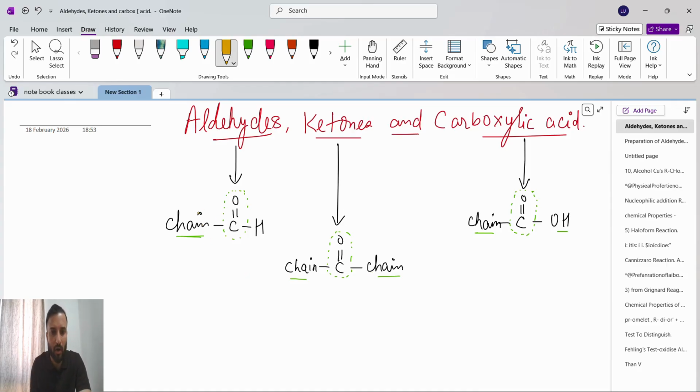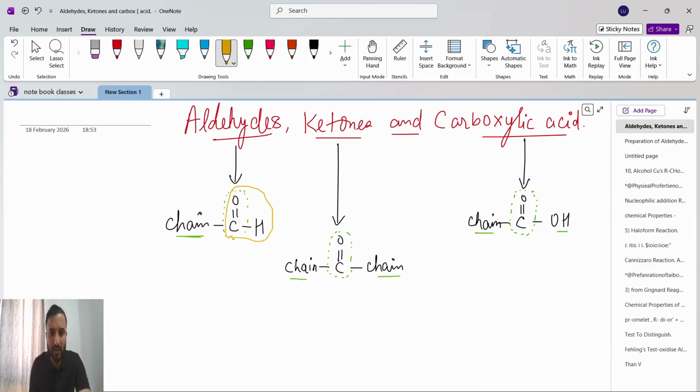Or any other branched chain or compound which is attached. We don't care about what is attached to the main group. We just have to understand that if C double bond O is attached with one H and the other side is a chain, whatever the chain is, that is an aldehyde, because this indicates the aldehyde, CHO.